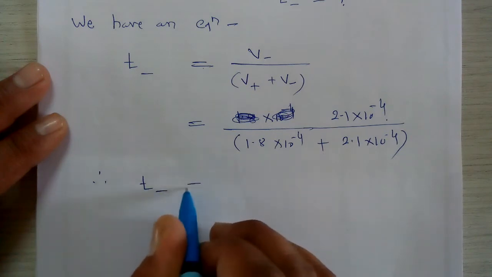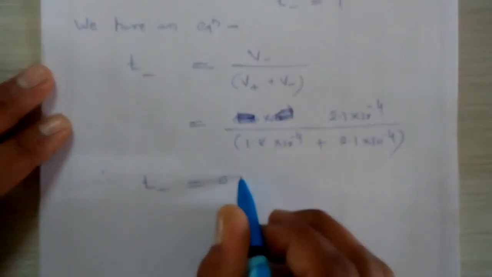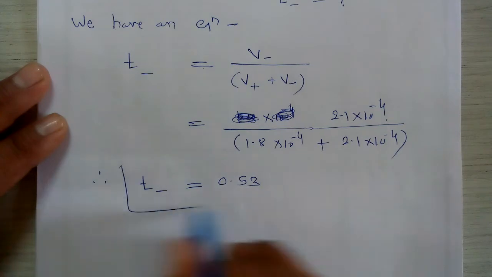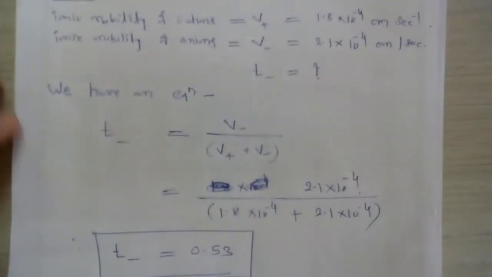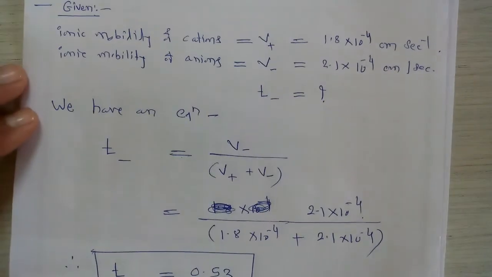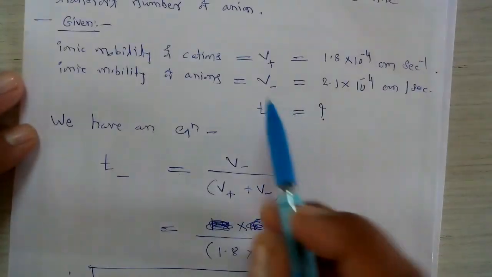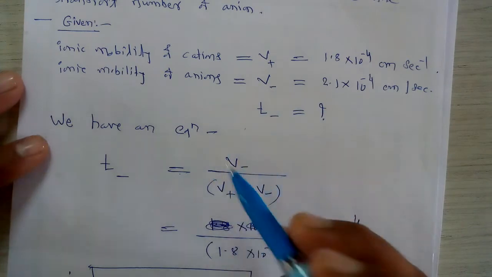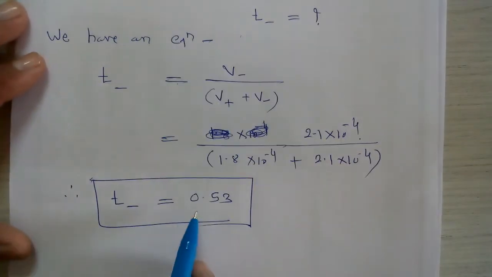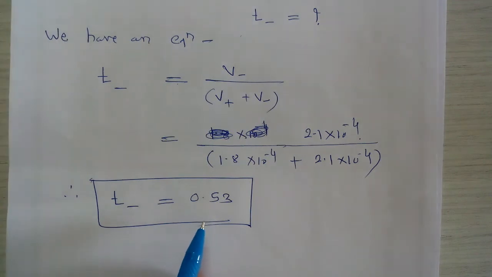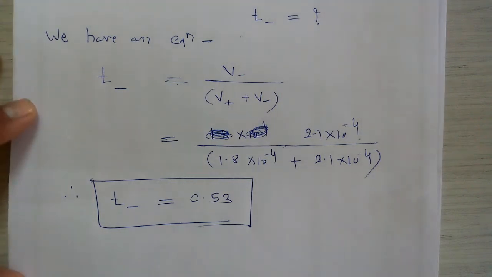T minus is equal to 0.53. So this is the transport number for the anion, using the two different values, the absolute ionic mobility or absolute velocity of cations and of anions. So from this we get the transport number for the anion equal to 0.53. This is a very simple numerical to calculate the transport number of the anions from the given absolute ionic velocity of cations and anions.